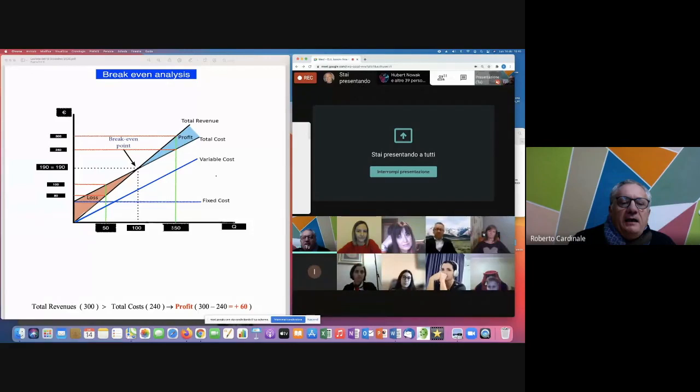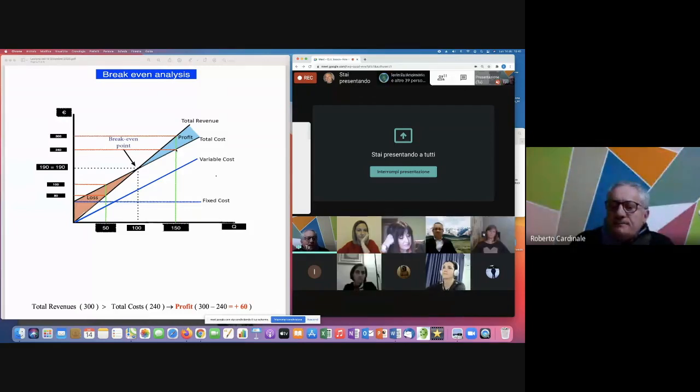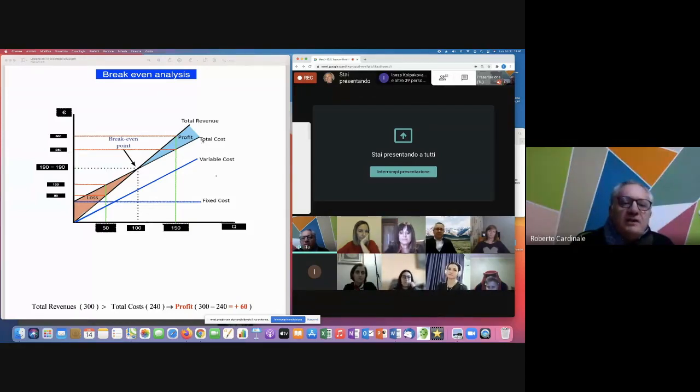The same 150 units will intercept the total cost function here. And at this point, you will have 240 of total costs. You see, total cost is this line.